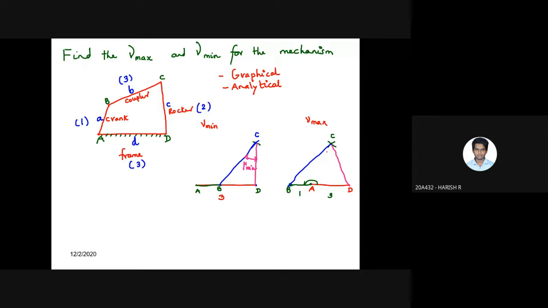Now what angle you will be getting? Maximum transmission angle. Whatever angle you are getting, it is the maximum transmission angle. You need to use your compass, protractor or mini drafter for measuring the angle between these two lines, that is coupler and rocker. So in order to get the minimum and maximum transmission angle, it is one approach. It is the graphical approach. It is very simple. In any case, you can follow the graphical approach. It is up to you.